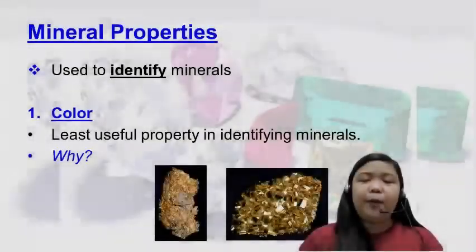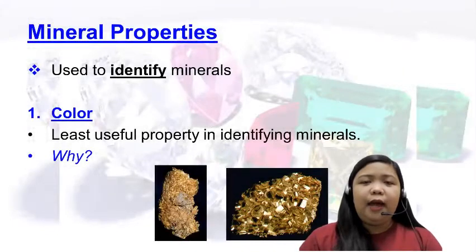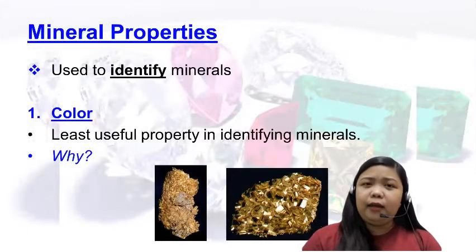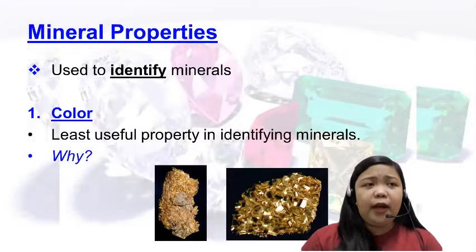First mineral property is color. They have said that color is the least useful property in identifying minerals. But the question is, why? Isn't it very observable? Color is one of the easiest ways for us to identify something.